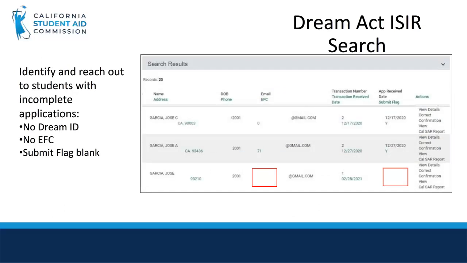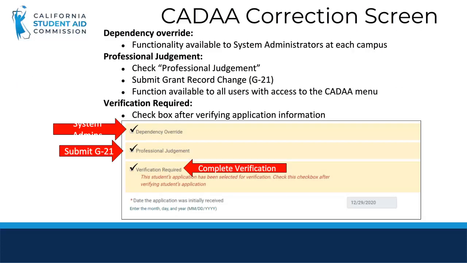To help your DREAM Act filers, you can use the DREAM Act ISIRS search to identify and reach out to students with incomplete applications. The name search results with a common name will result in many records. Let's talk about some of the information on this page. You can tell the first two students' applications were saved and submitted because you will notice that an EFC was generated and there is a Y in the submit flag column. The third student has started but not yet submitted the application because there is no EFC listed and you can see the submit flag area is blank.